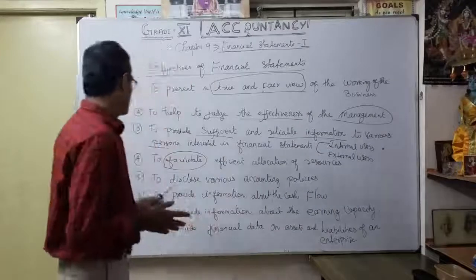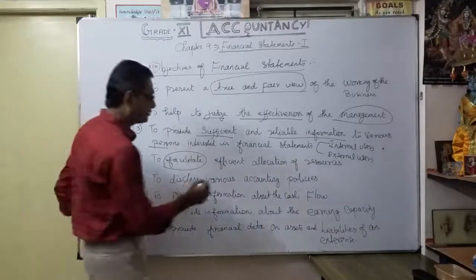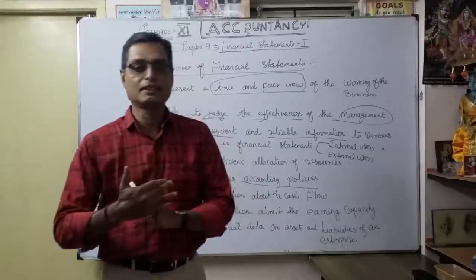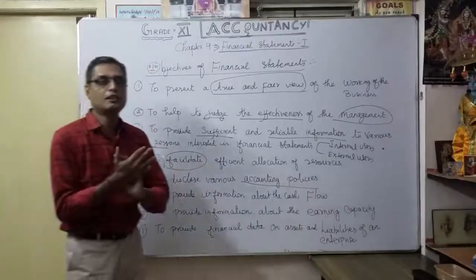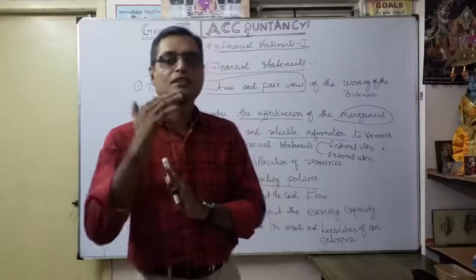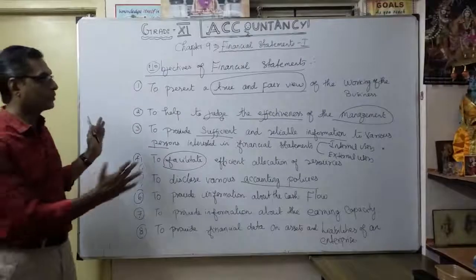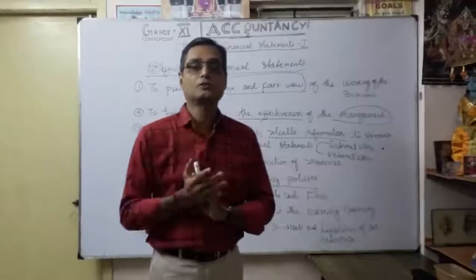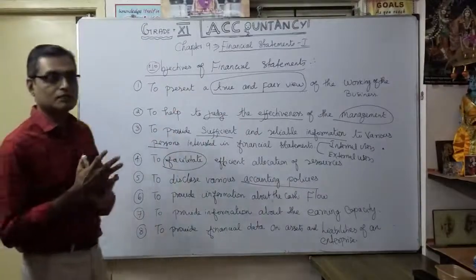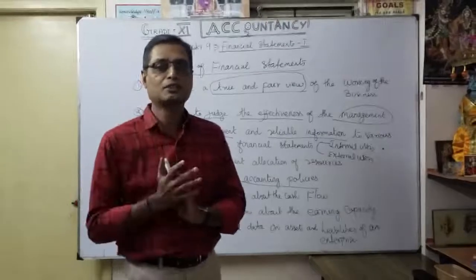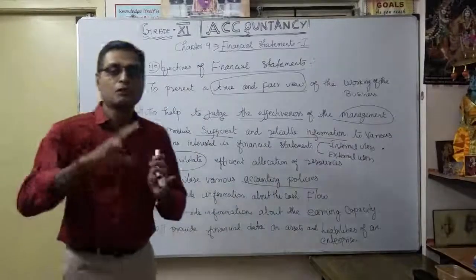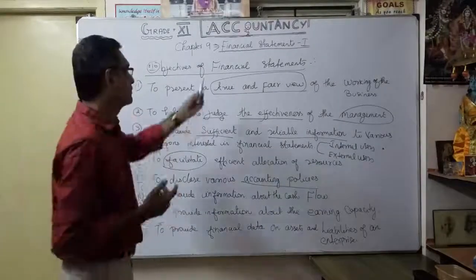Then fifth, to disclose various accounting policies. What are the policies we are going to disclose for this year compared to last year? In the depreciation chapter, which method do we follow this year, straight line method or written down value method? Similarly, how to value the closing stock, whether at cost price or market price. Mostly the cost price or market price, whichever is less, is considered. That is why different accounting policies can be disclosed from the available financial statements.